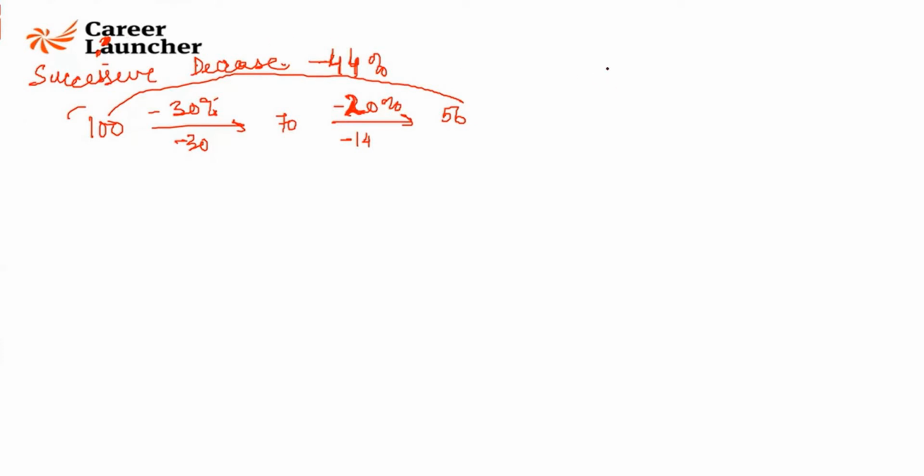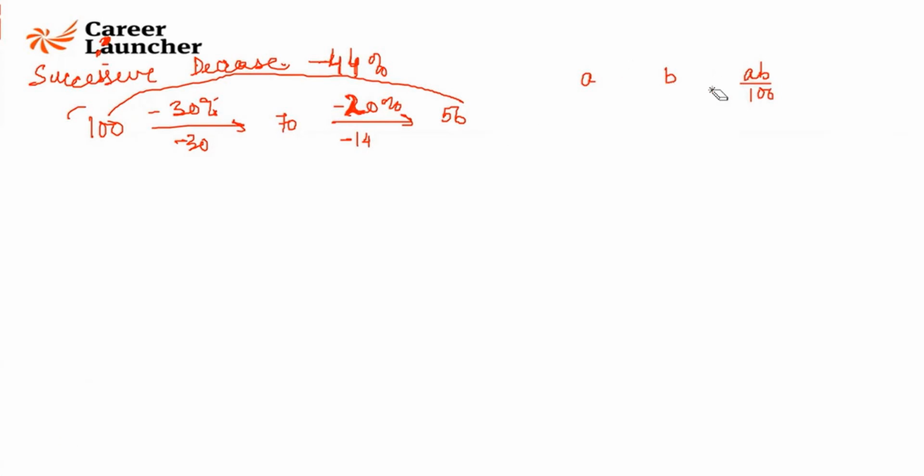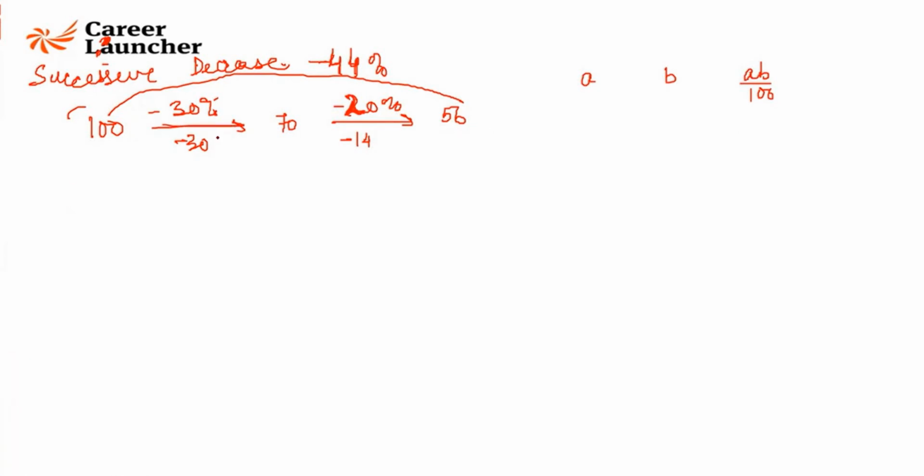Acha, mil gaya. Right. So you have this a, b, ab by 100. Right? I'll remove pluses in between. You have these three things, A, B, and AB by 100, okay? Is A an increase or decrease in this case? A is a decrease, so you'll write a minus A. Is B a decrease? So you'll write a minus A, minus B.